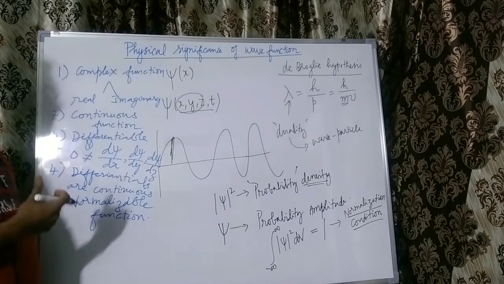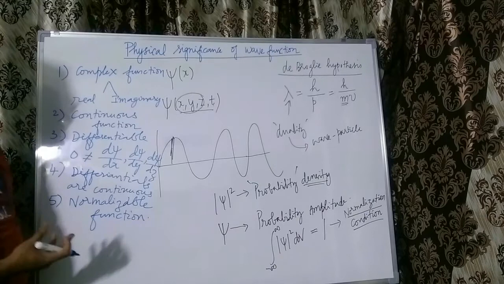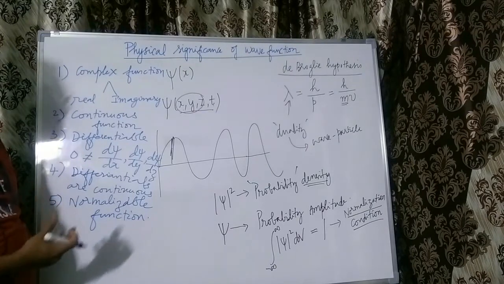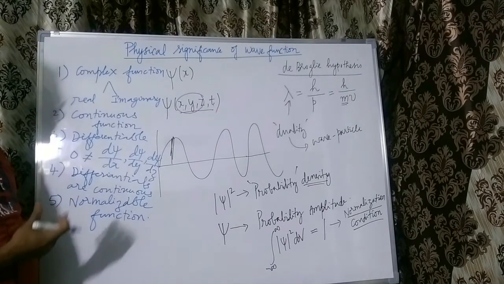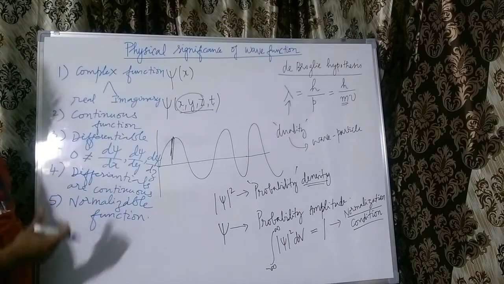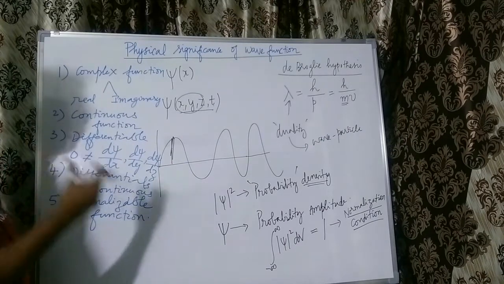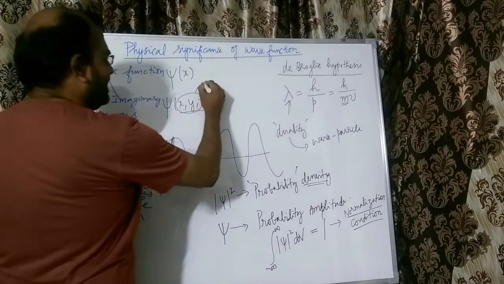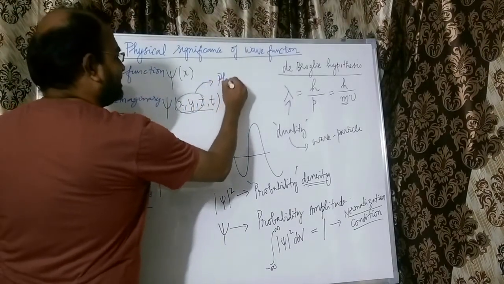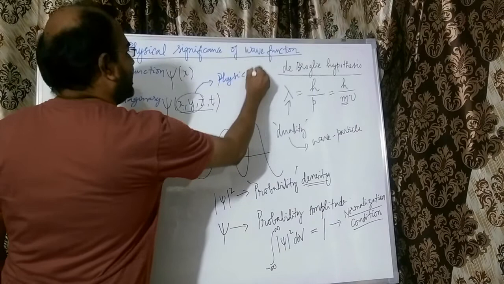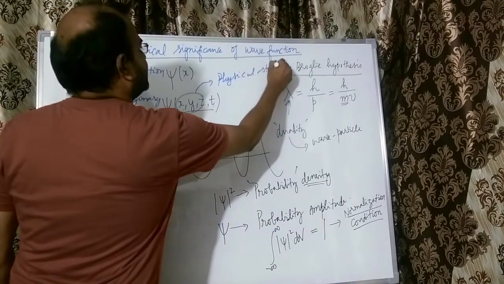The particle's position, momentum, energy, angular momentum or spin, all these parameters can be calculated if you know the wave function, because the wave function as such represents the physical state of a quantum system.